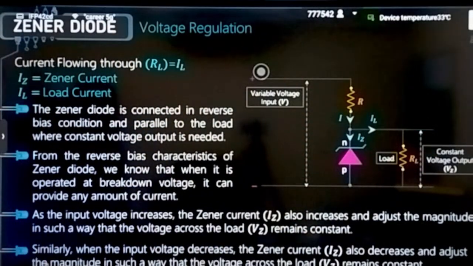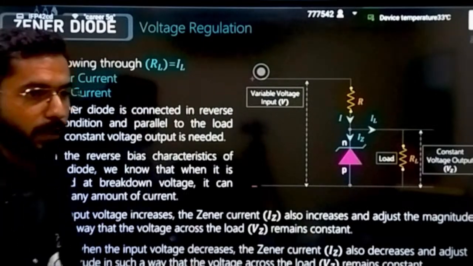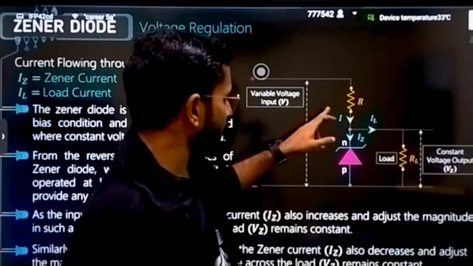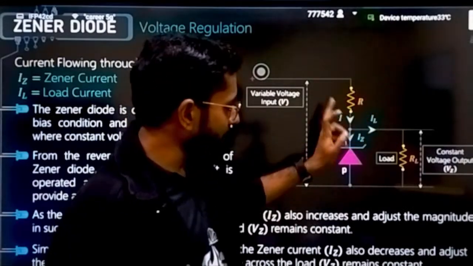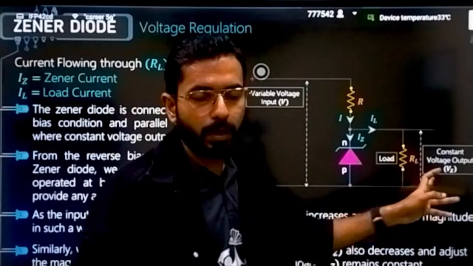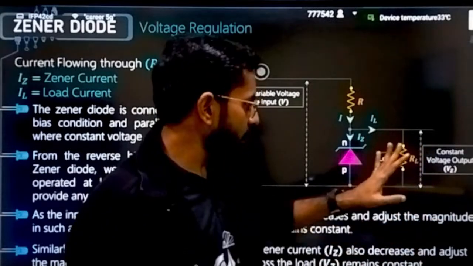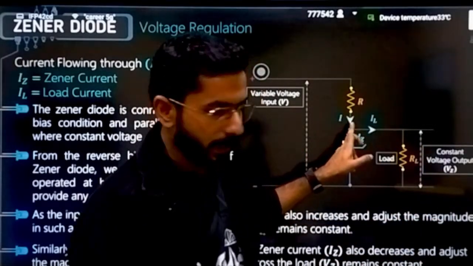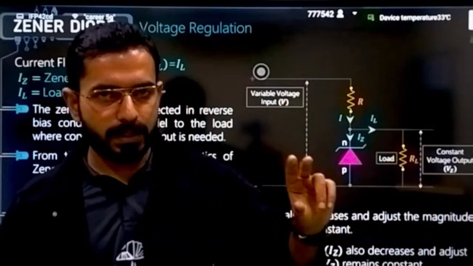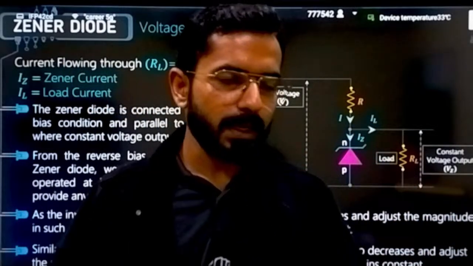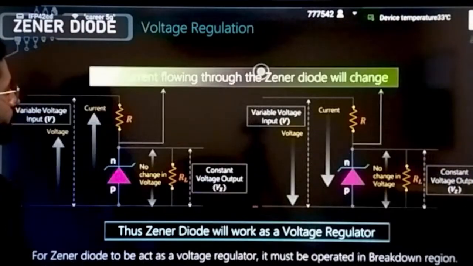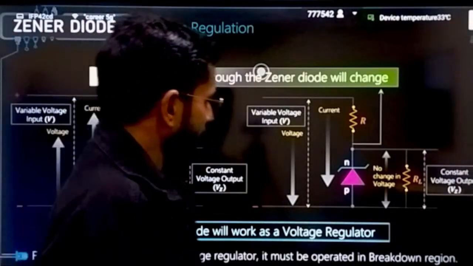Now the complete theory is available here. What kind of questions might come? In the same circuit, sometimes they will ask you the current through this R. Sometimes they will ask you the current through the Zener diode. Sometimes they will ask you the current through the load. Tell me what the currents flowing are. The concept you will use is that the net current I is equal to Iz plus IL. That means the current passing through the load plus the current passing through the Zener diode. This is the thing you have to remember.